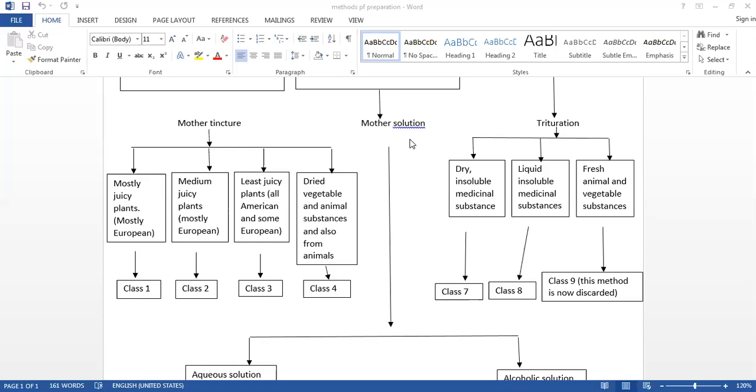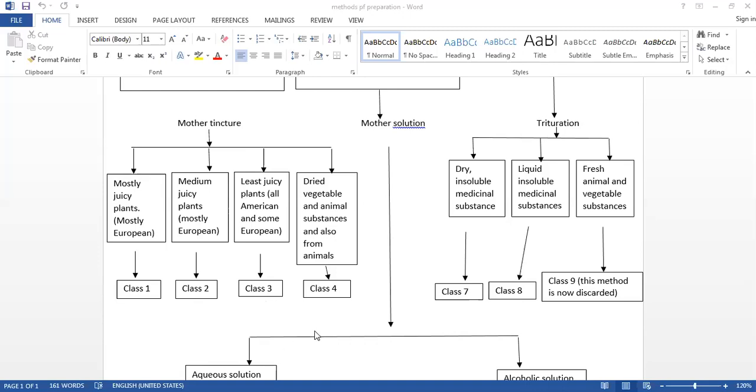So depending upon the nature of the drug substance, we are preparing mother tincture, solution or the trituration. The ratios are different in the first 4 classes. The drug power is different for the different classes: 1/2, 1/2, 1/6 and 1/10.